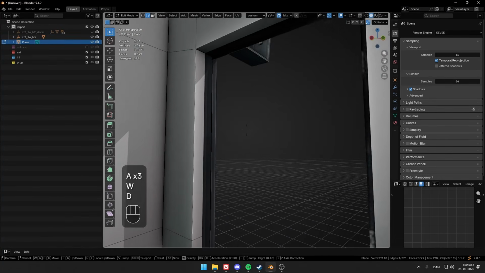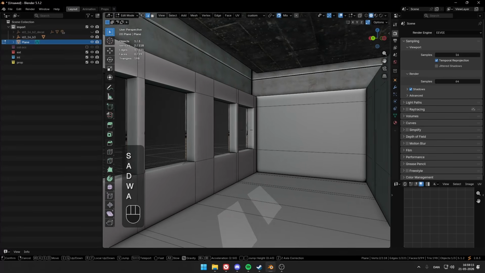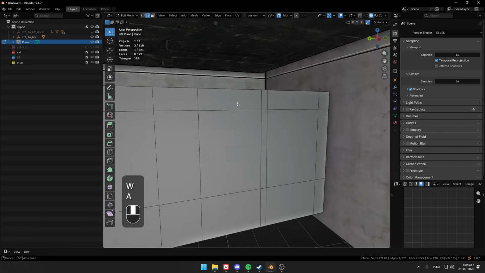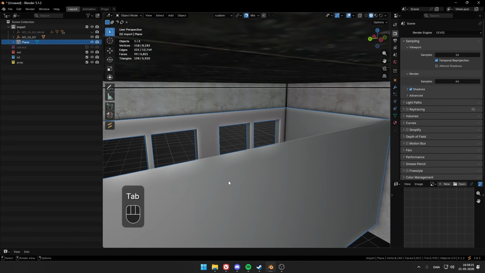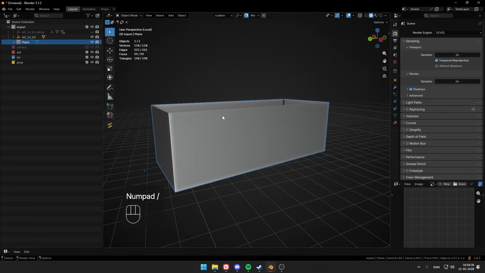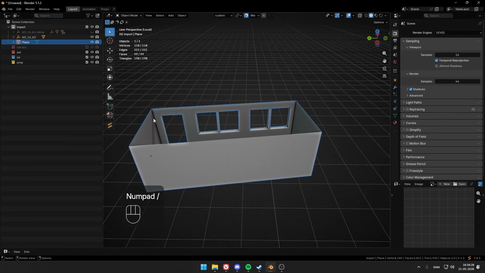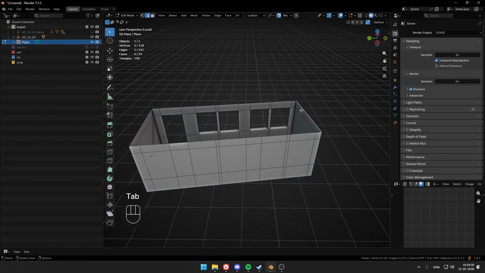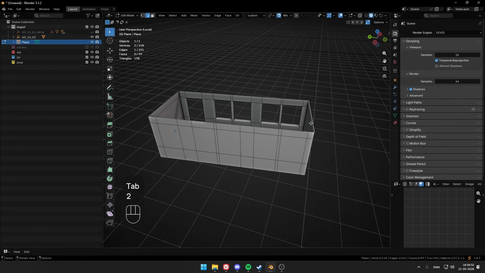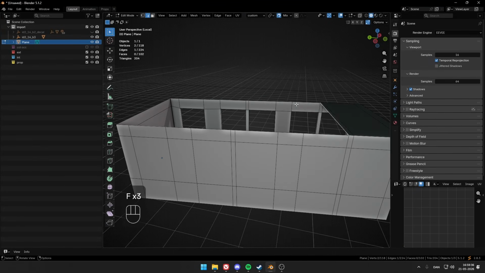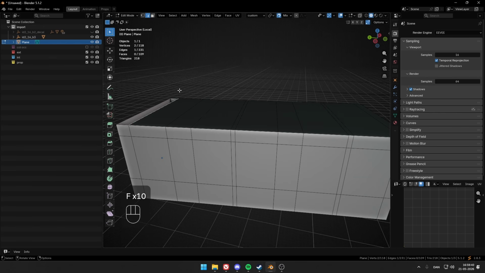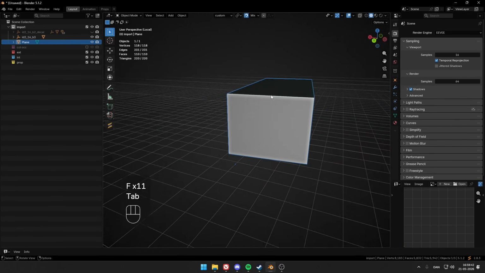Amazing. Now we have this. All of the frames match perfectly, so now we want to put a roof on this. The nice thing is we can actually see it: on your numpad, click the slash button here. So you get this point right here. Then I just take this point and I click F to make it go to the next point, next point, next point, next point, next point. Amazing.